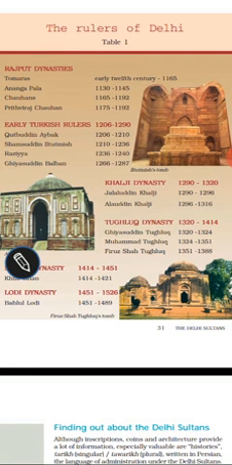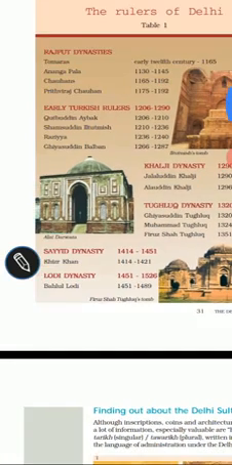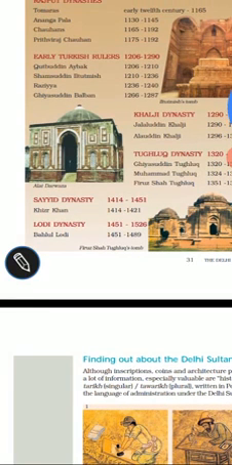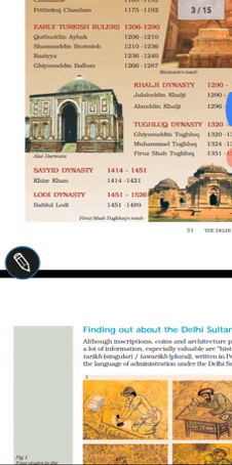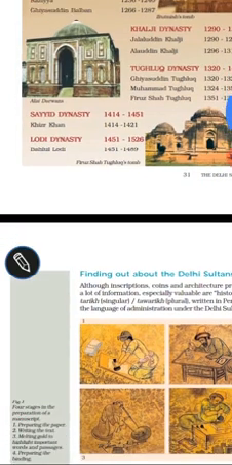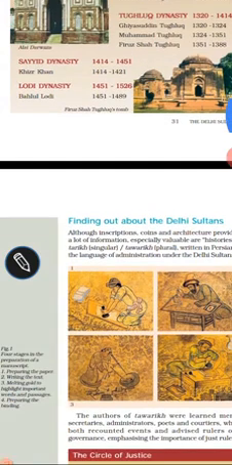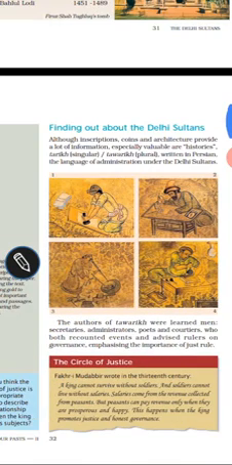Then the Khalji dynasty, then the Tughlaq dynasty, and then the Sayyid dynasty, then the Lodi dynasty. After the Lodi dynasty, the Mughal Empire started ruling on Delhi.